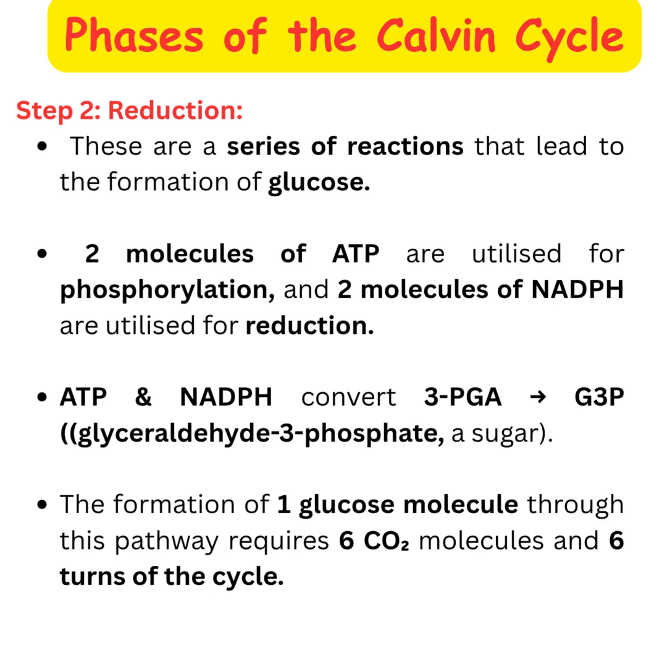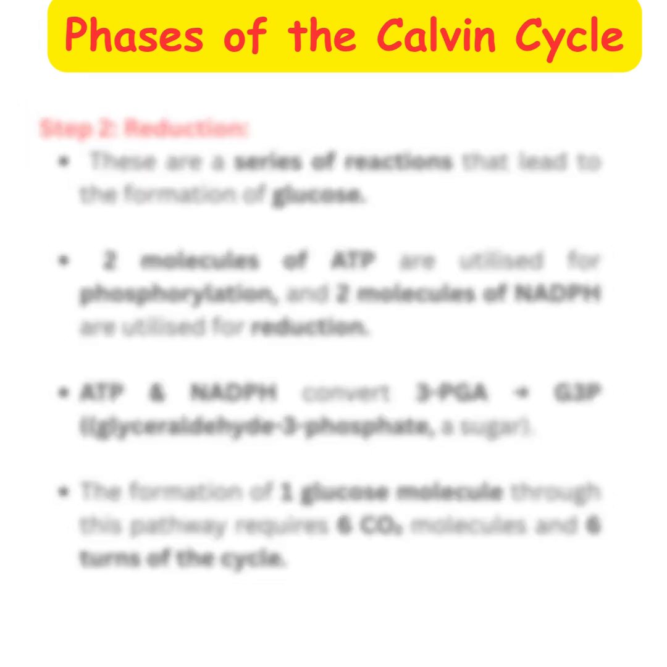Step 2. Reduction. These are a series of reactions that lead to the formation of glucose. In this step, two molecules of ATP are utilized for phosphorylation, and two molecules of NADPH are utilized for reduction. ATP and NADPH convert 3-PGA into G3P, glyceraldehyde 3-phosphate, a sugar. The formation of one glucose molecule through this pathway requires 6 carbon dioxide molecules and 6 turns of the cycle.